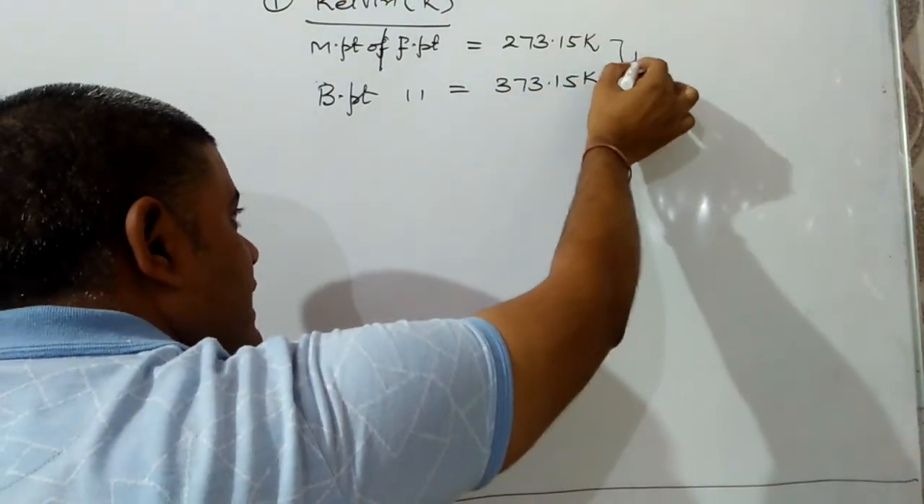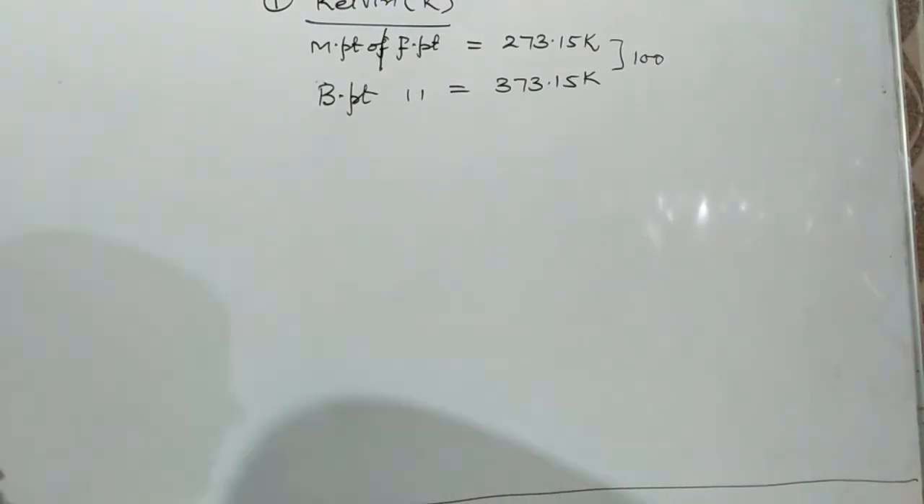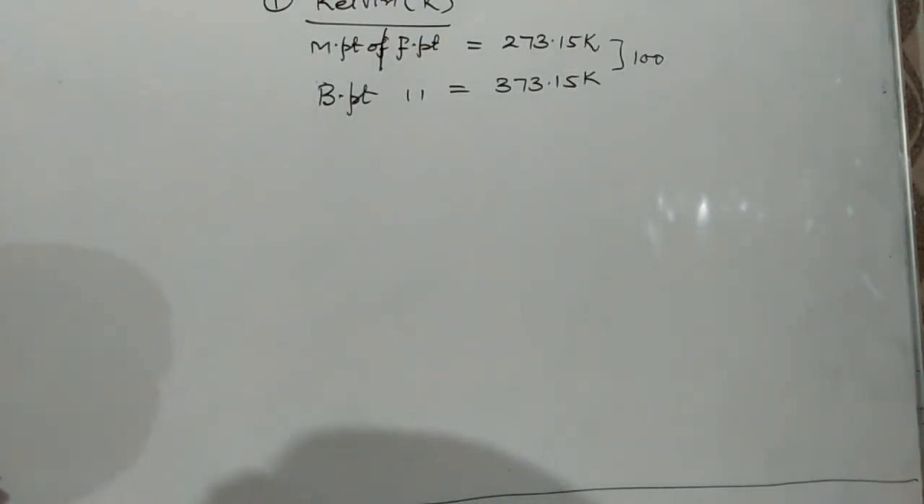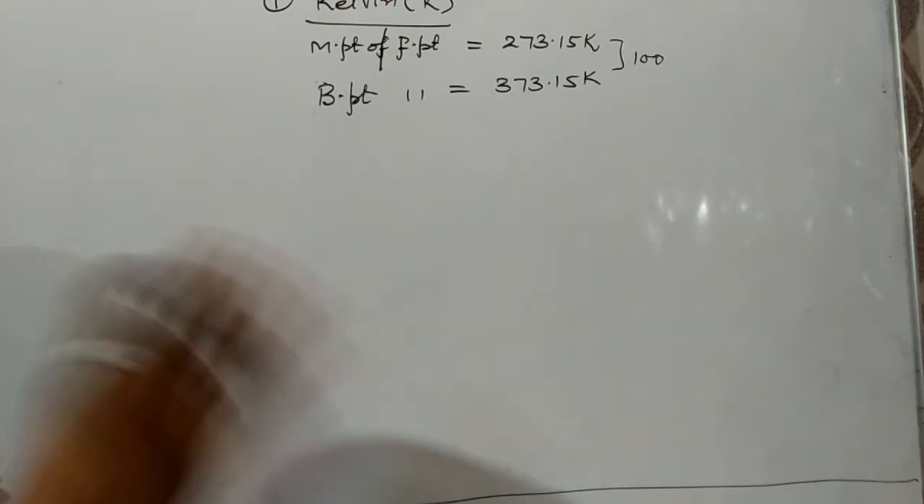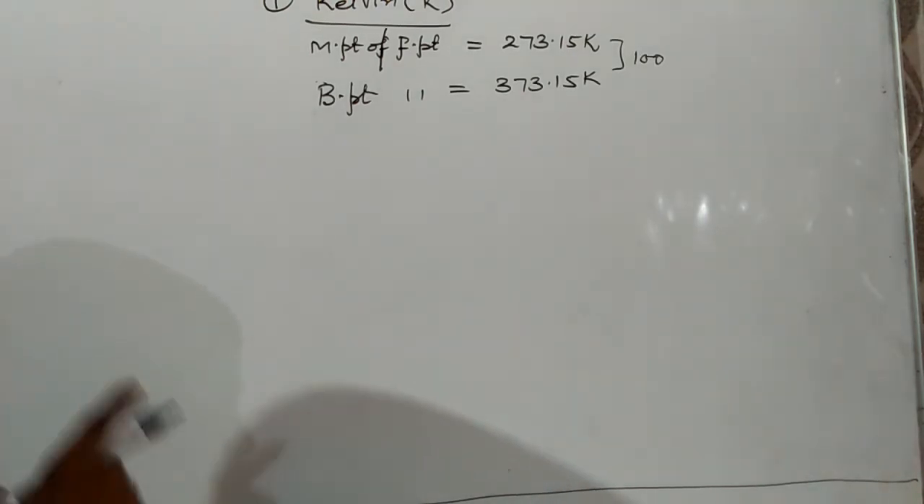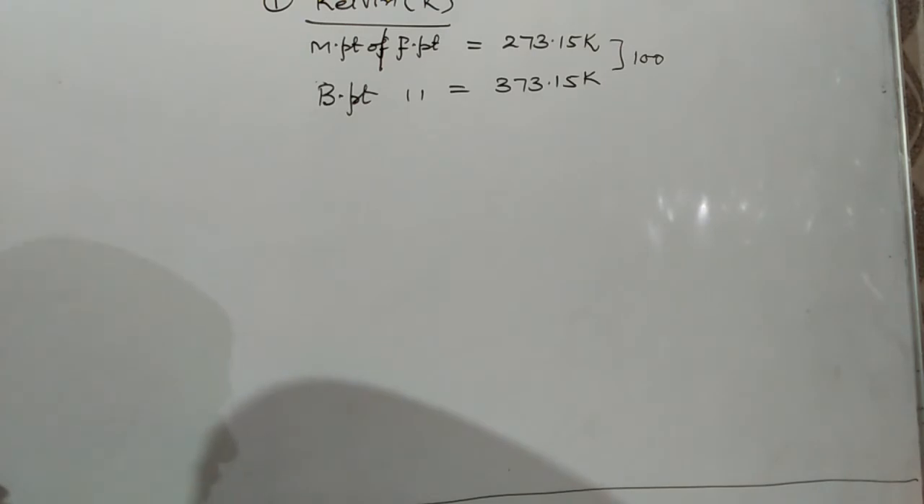So this scale is divided into 100 parts. Keep it in mind, this lesson is going to be used for our conversion of different scales. It starts with the melting point or freezing point of water and finishes with the boiling point of water.